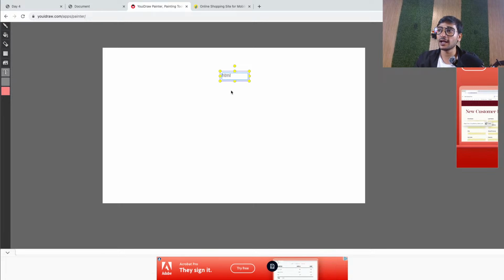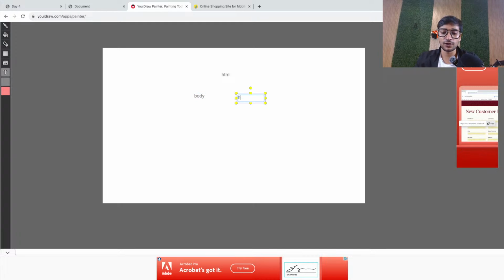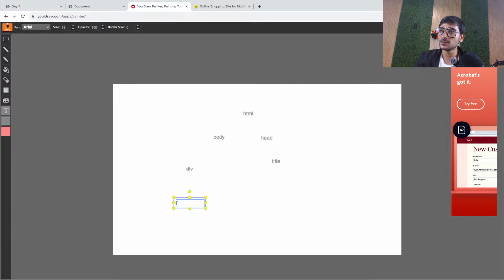So let's say this is your HTML tag. And from where I can increase the font size. Is that possible? Okay, no issues, guys. HTML, then inside HTML you have your body, and you also have your head. Then inside head you have title, and inside body you have that div, and inside that div you have your P. So let me zoom this page quickly.